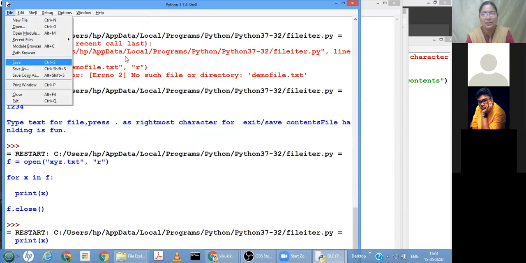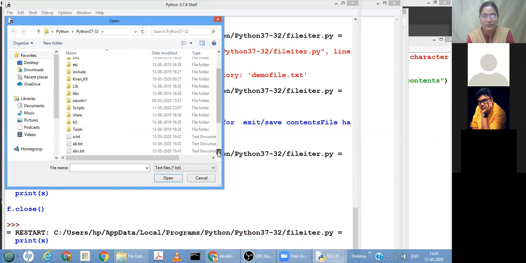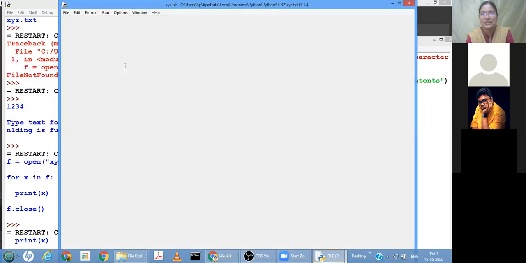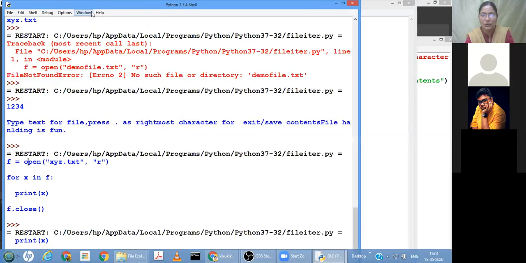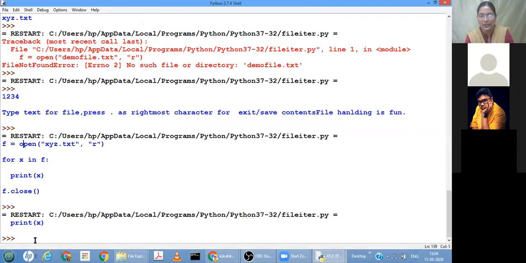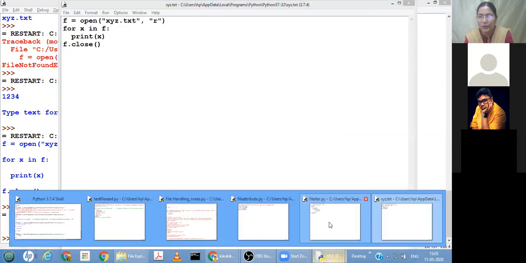Got it? Now let us open and see the contents of the text file xyz.txt. You can see what the third line is here, that space and then print text. This is the third line, isn't it? Now let me show you the output. Did we get it or not? Only the third line we are able to read. So if you want to read only the fourth line or whatever line number you want.